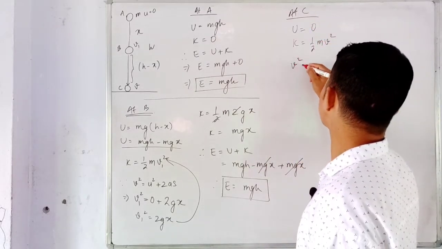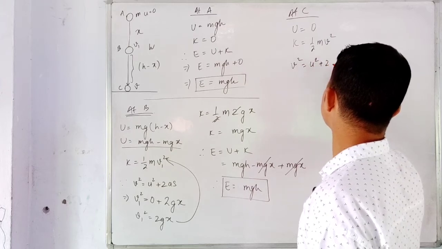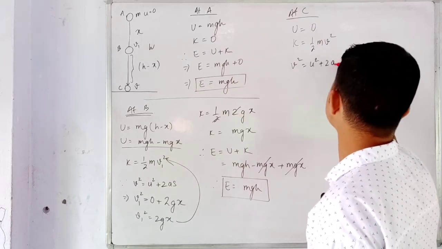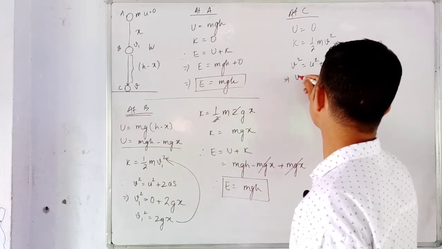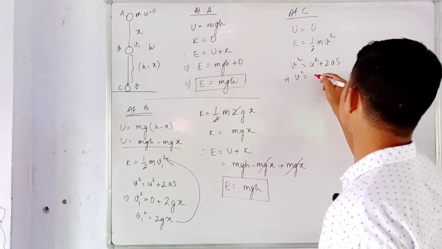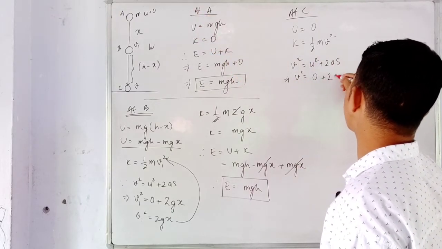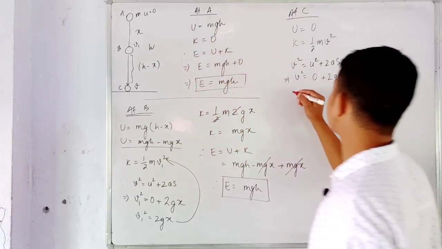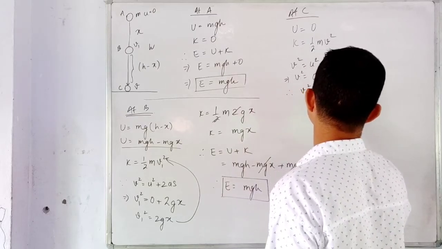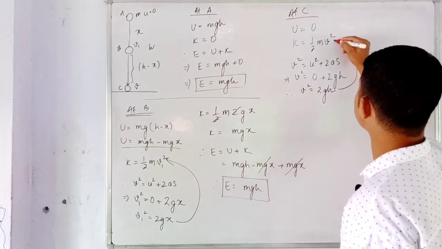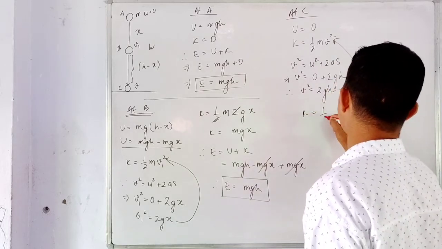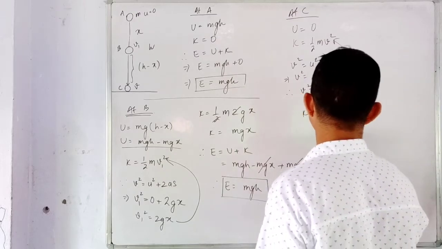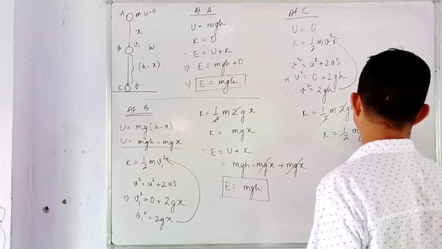Since v square is equal to u square plus 2as, this implies that v square will be equal to the initial velocity, which was again 0, plus 2. Instead of a I'll write g, and s, the total distance covered, is now h. Therefore v square will be equal to 2gh. I'll substitute this value here. So K will be equal to half of m into 2gh. So 2 and 2 get cancelled, and K is simply mgh.